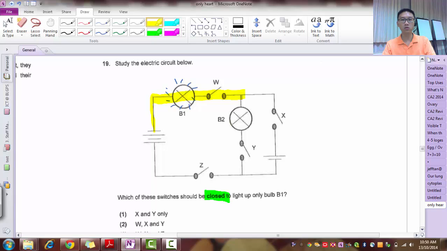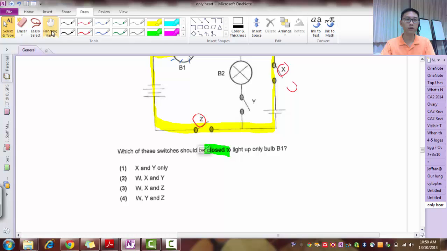Now I don't want B2 to light up, so my electricity cannot go in. So Y cannot be closed. Now X must be closed so that I can have a path. So if I want a complete path down like that, what I need is W, X, and Z. Okay? So that's why 3 is your answer.